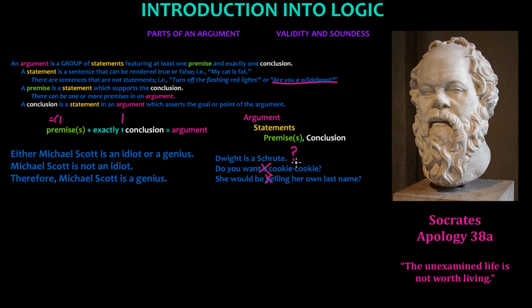And so these 3 sentences serve as a helpful contrast in showing the filtering process we run strings of sentences through to determine whether or not they meet the criteria of being an argument.